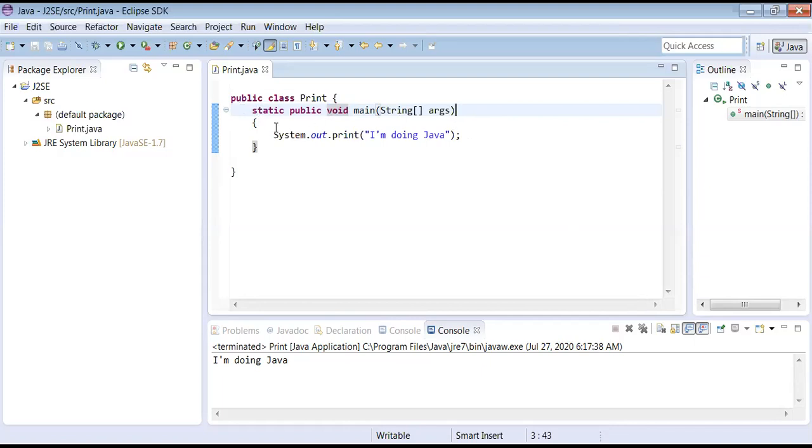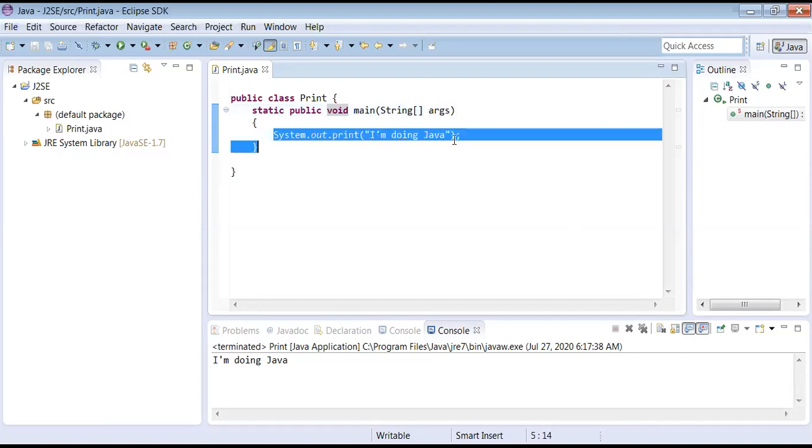Yes, good. Okay, fine. Now let us get into the application now, this code.